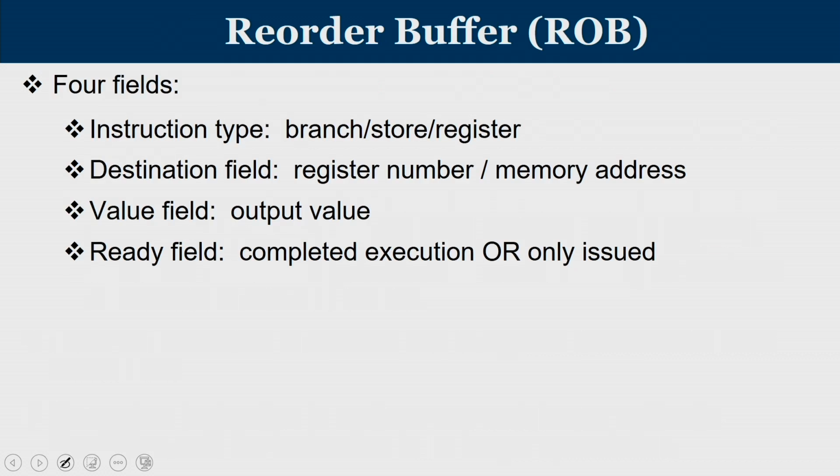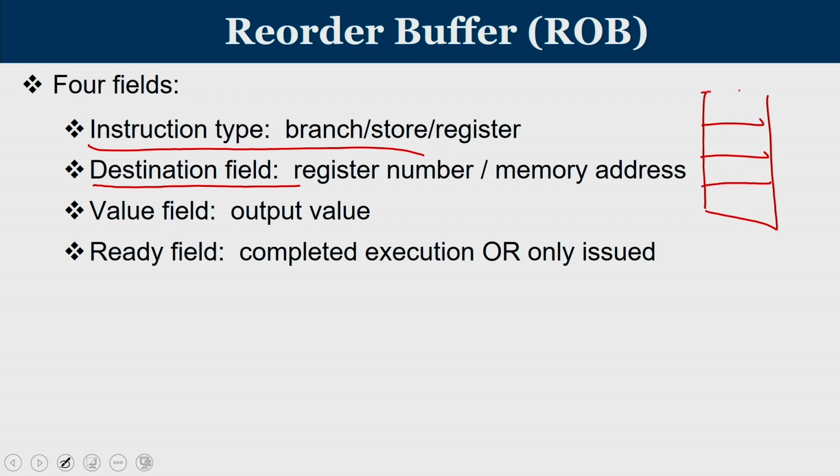Now let us look at the structure of the reorder buffer. The reorder buffer is basically the extra hardware. It is a queue which has 4 fields. It will store the instruction type and the destination field. The outcome of the execution units is going to come to the reorder buffer, so we tell it, for example, that the value of R1 is going to be 4. So the destination R1 is entered and the value 4 is entered, meaning an instruction produces a result which has to be updated in register R1, and the content value is 4.